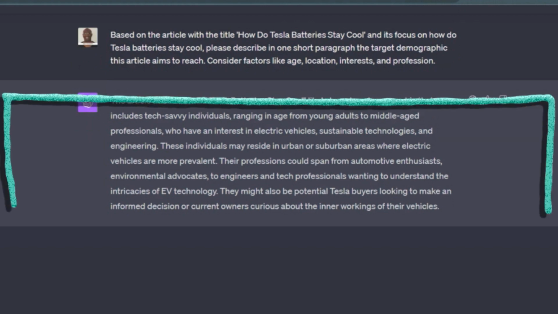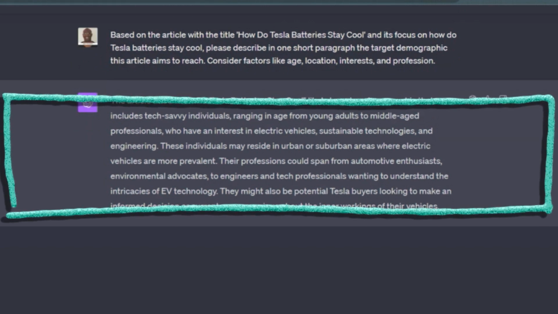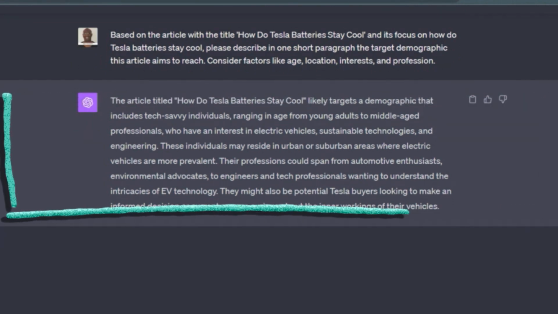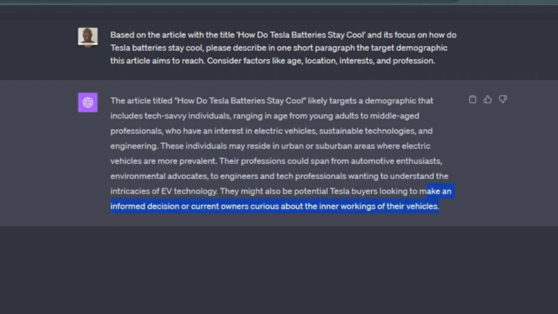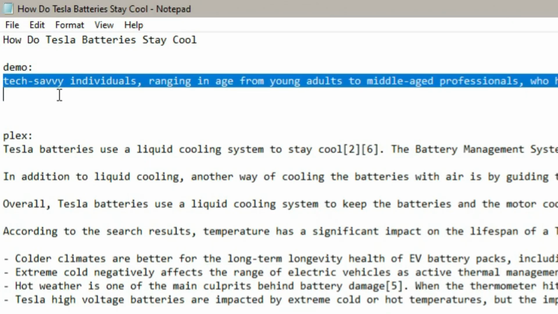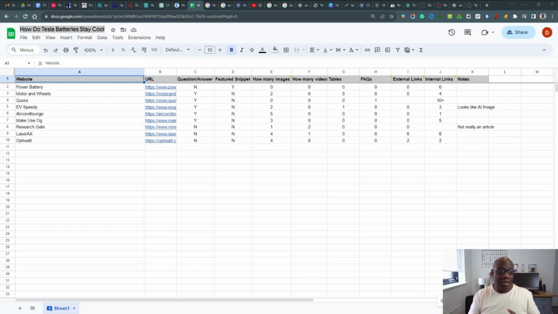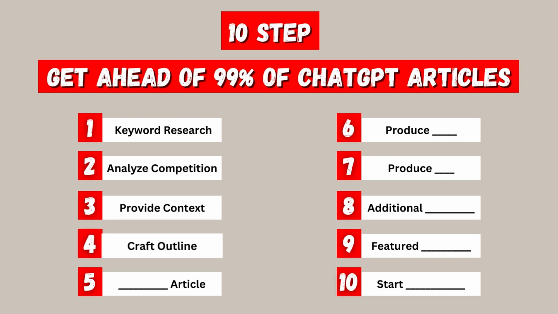So what it's done is given us a nice little demographic of who the article is actually for. I'm going to copy this down up until here, and then I'm also going to put this within the notepad that we did earlier. So before we even start writing the article, we've got the demographic and we've also got the context from Perplexity.